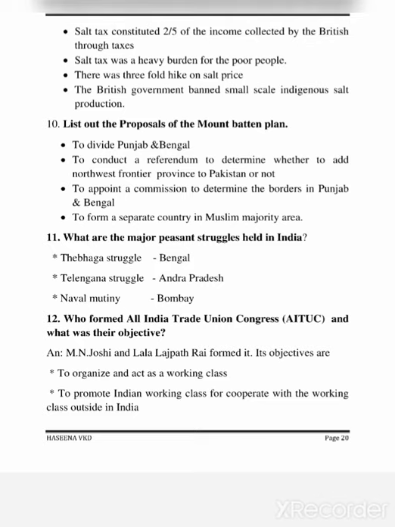10. List out the proposals of the Mountbatten Plan. To divide Punjab and Bengal, to conduct a referendum to determine whether to add the Northwest Frontier Province to Pakistan or not, to appoint a commission to determine the borders in Punjab and Bengal, to form a separate country in Muslim majority areas.